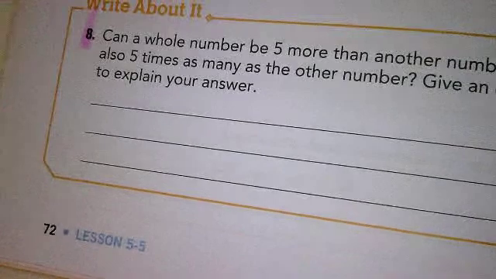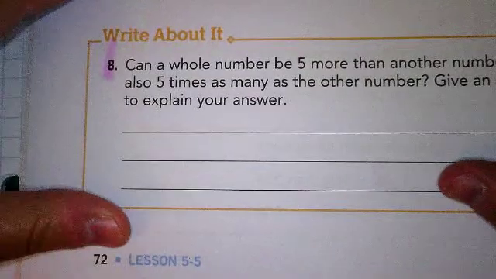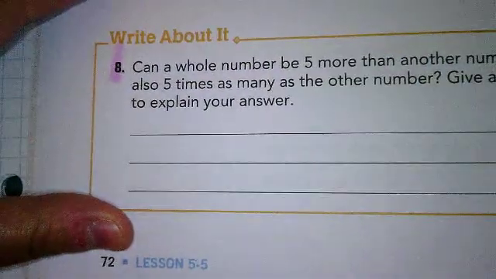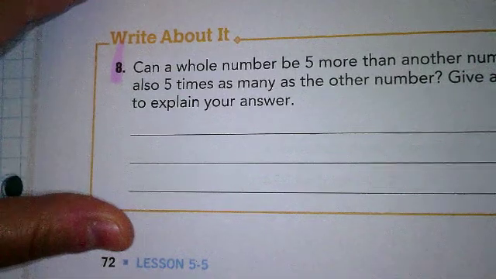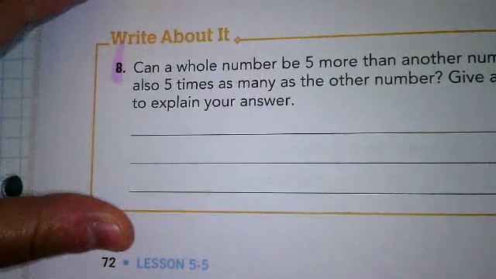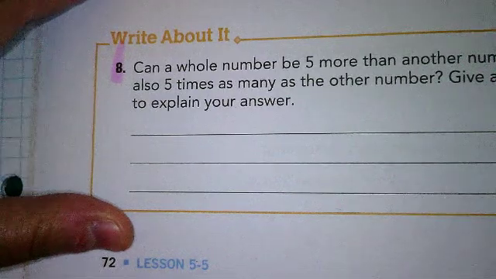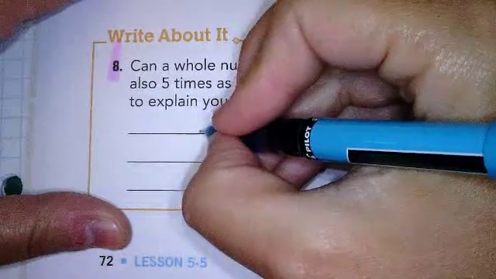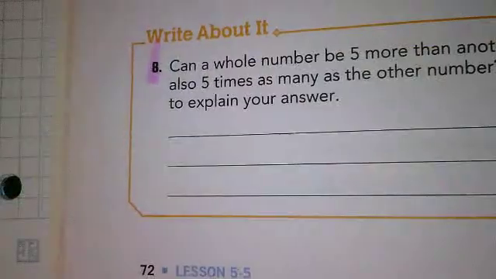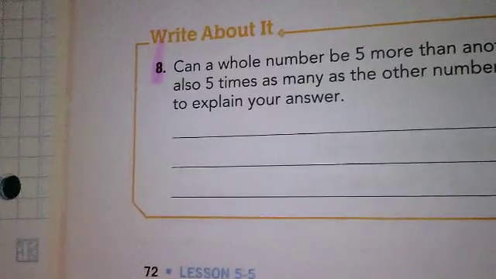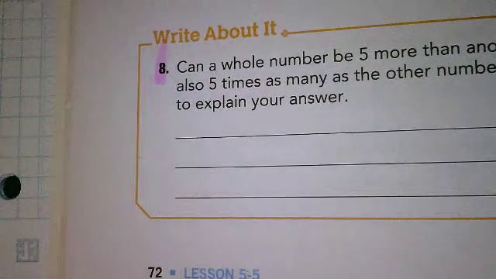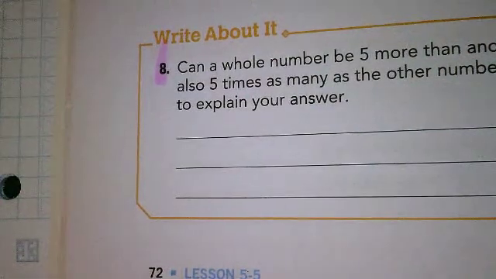What is that saying? Let me help you out just a little bit. It's saying, can a number be 5 more than another number and also 5 times as many as the other number? So, hang on. It does make sense. Think about it for a second, okay? Can a whole number be 5 more than another number, but also 5 times as many? So 5 more means what? Oh, I get it. Okay.